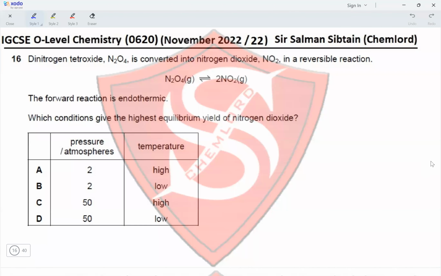Question 16. Dinitrogen tetroxide is converted into nitrogen dioxide in a reversible reaction. The forward reaction is endothermic. Which condition would give the highest yield of nitrogen dioxide? Meaning the forward reaction would be favored.